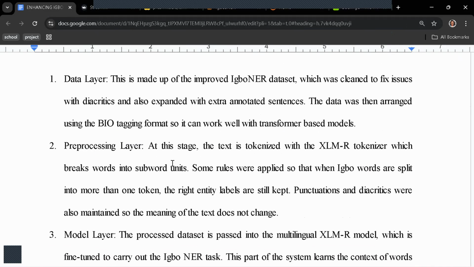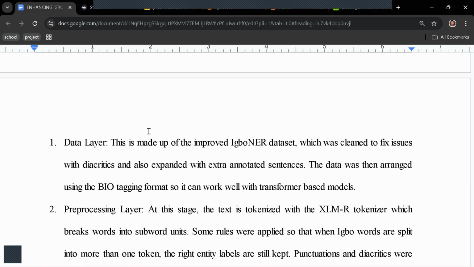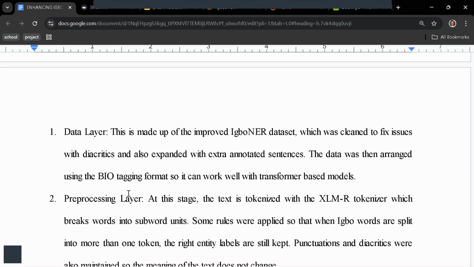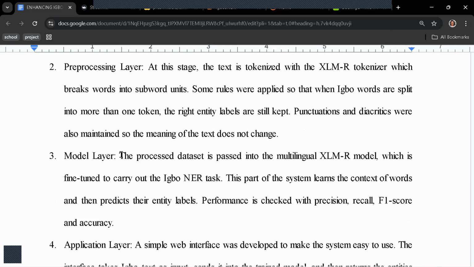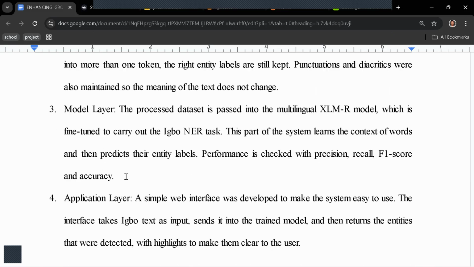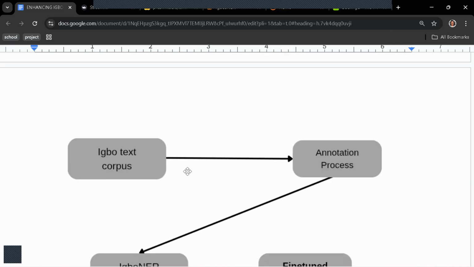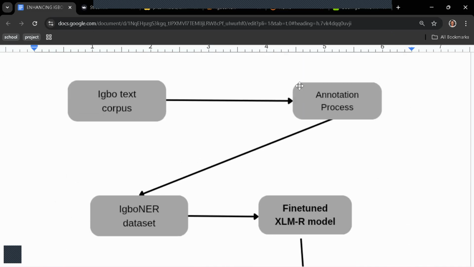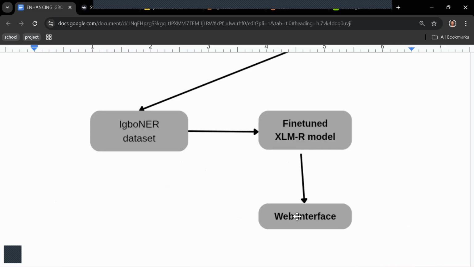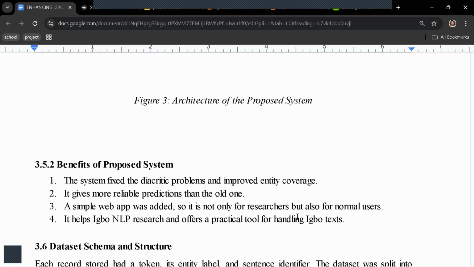So this is the architecture of our proposed system. We have a data layer, where there's the dataset and the processing layer. Then you have the model layer where the model was fine-tuned, and then you have the application layer, the web interface. So this is the fine-tuned XLM-R model and then our web interface.